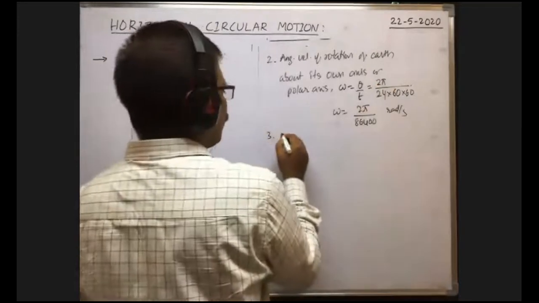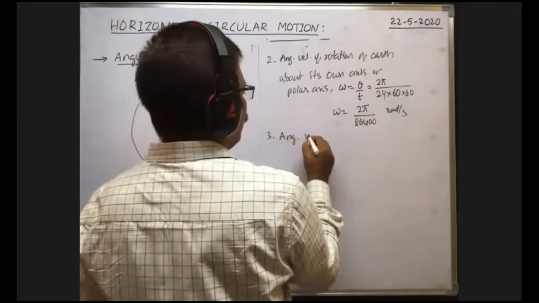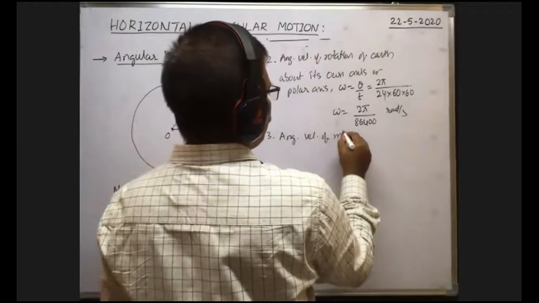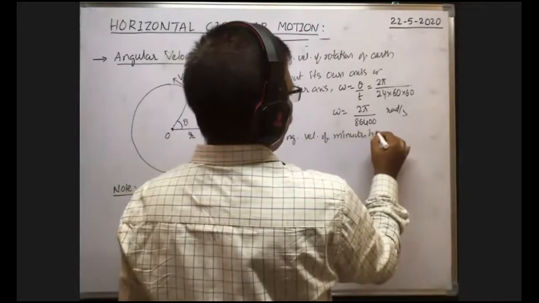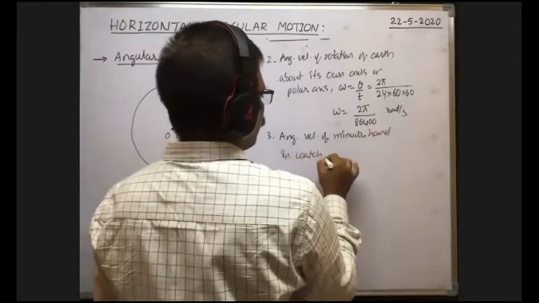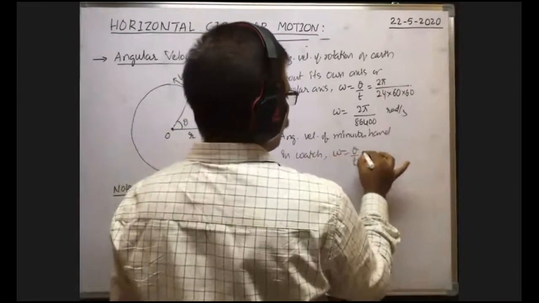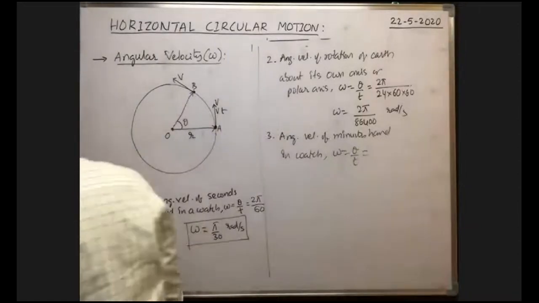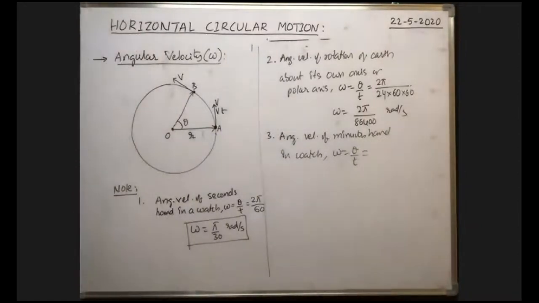What is the angular velocity of the minutes hand in a watch?